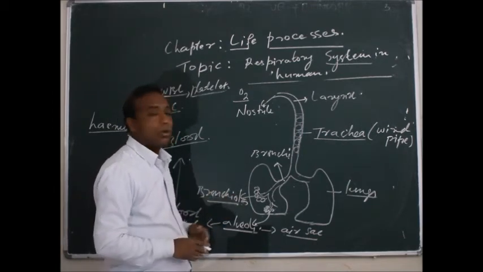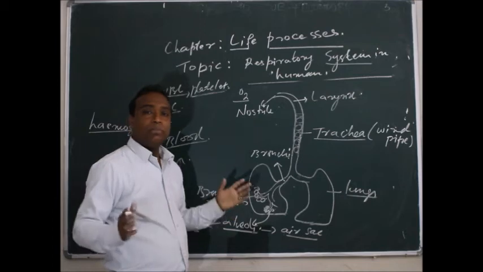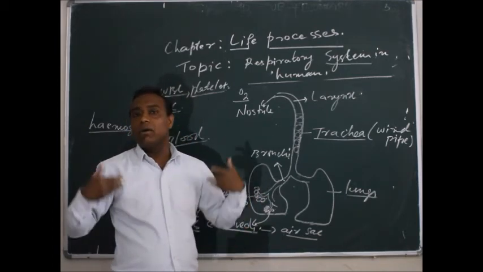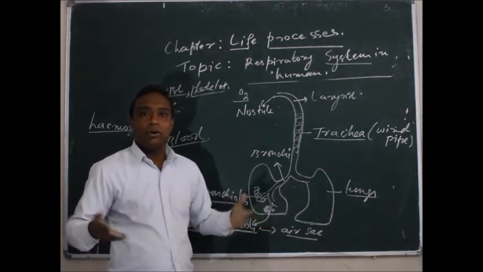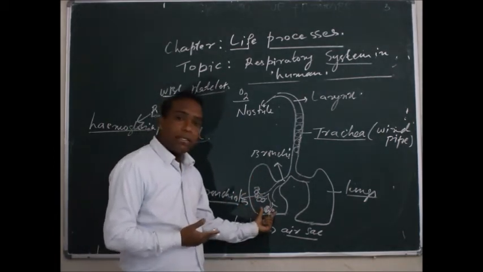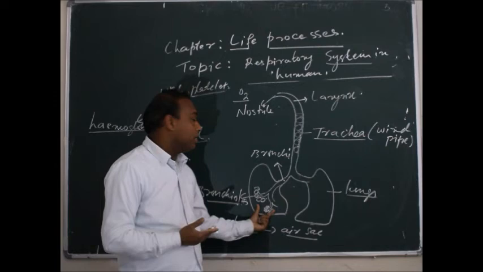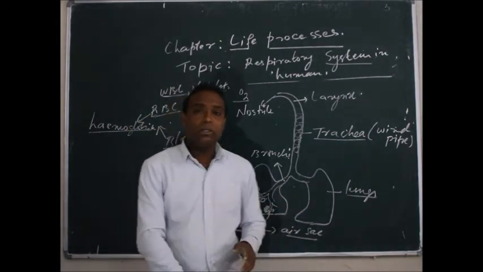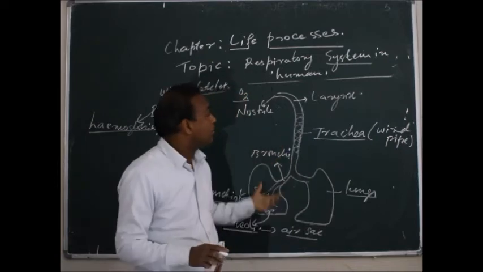So this whole process is also known as breathing. So what is breathing actually? Breathing is a process of taking in oxygen and giving out carbon dioxide. So how does it take place? Here the exchange takes place in the alveoli with the help of the blood. Now, let's come to respiration. In human beings we have completed it.